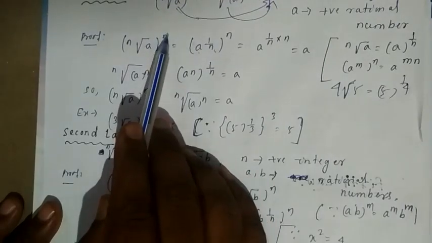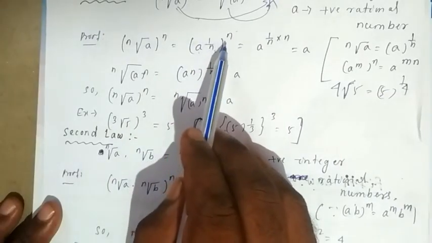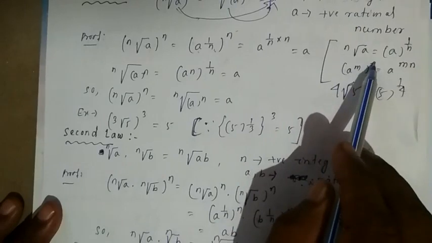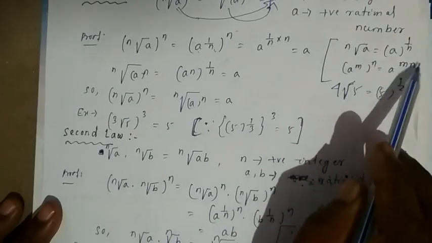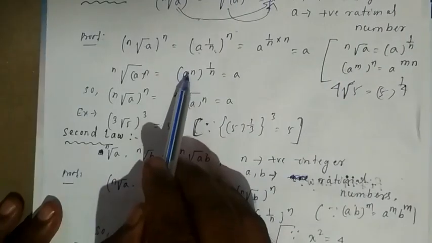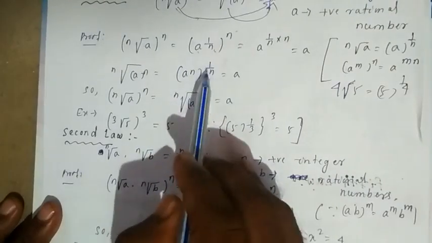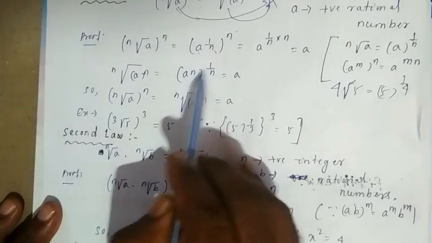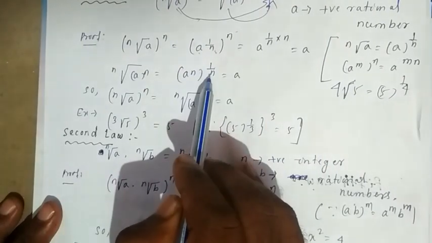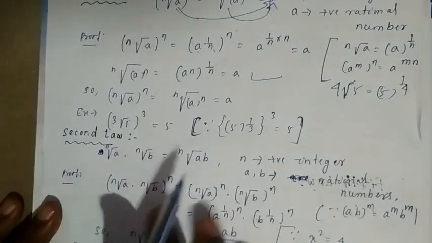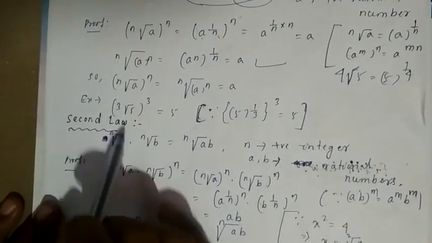Here one more n is there, so whole to the power of n. According to laws of exponent, a to the power of m raised again to the power of n is equal to a to the power of mn. Similarly, a to the power of n raised to the power of 1 by n: these two you will multiply, the n's will be cancelled, so only a will be there. Clear?